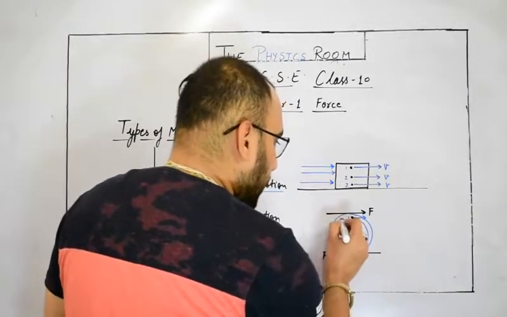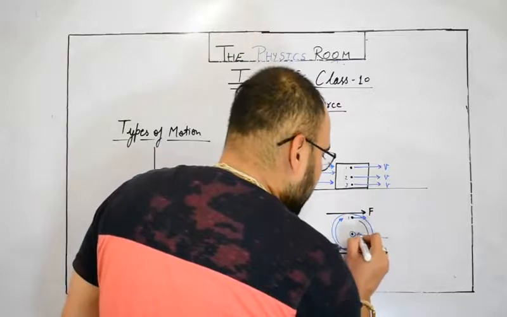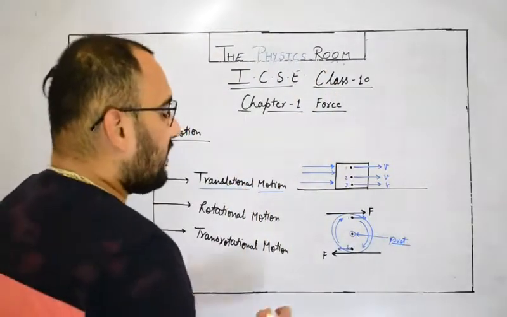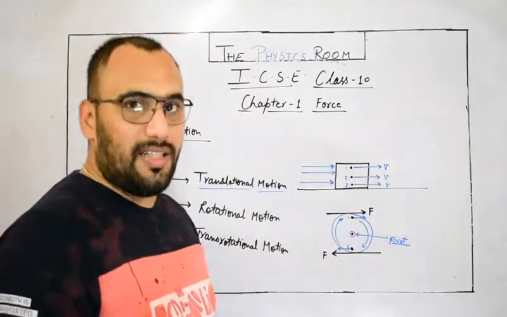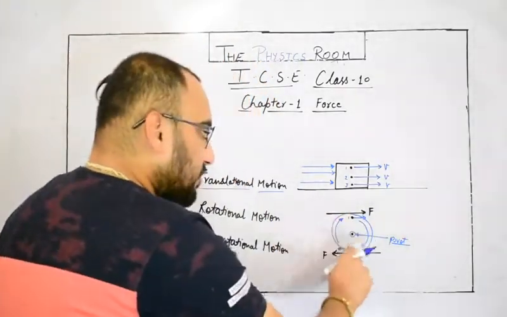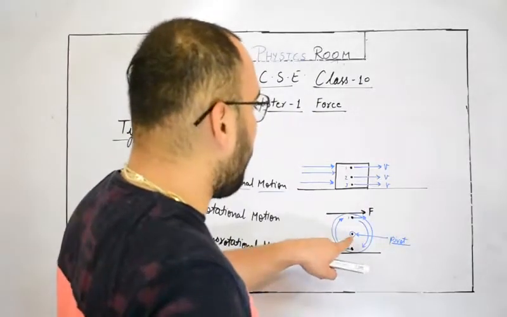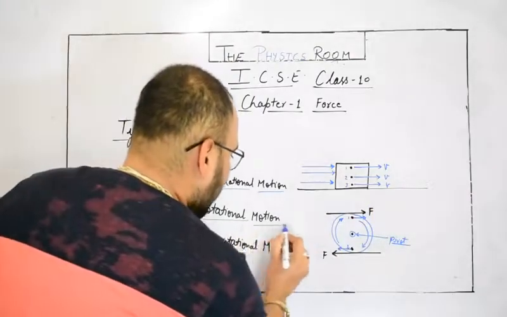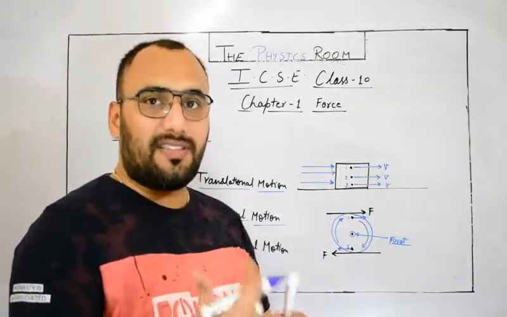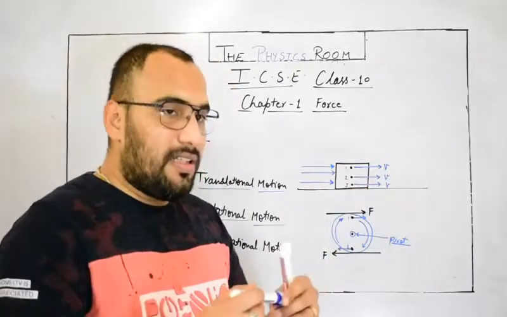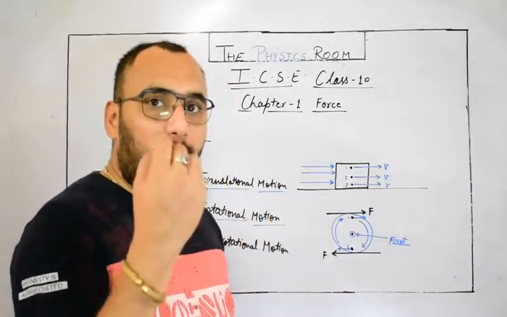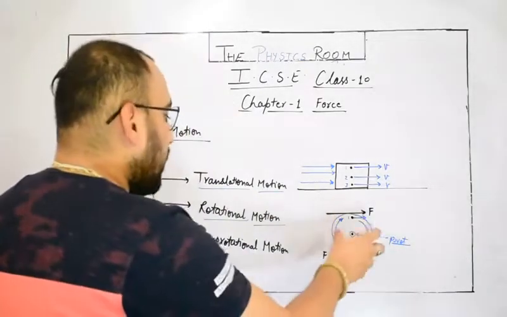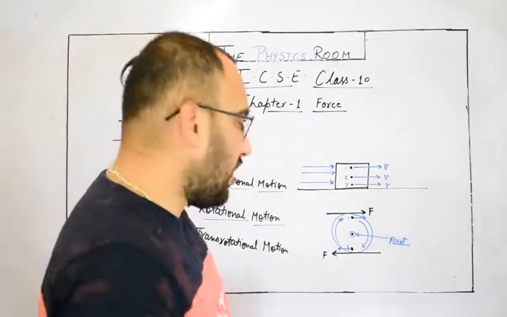That axis about which the body is rotating is called the pivot, P-I-V-O-T. This point is stationary in nature, because the body is rotating about it. There will be no movement at this point. That type of motion is called rotational motion. It means when the particles of a system or body are circulating around a point, about an axis, at that time the motion of the body is called rotational motion.